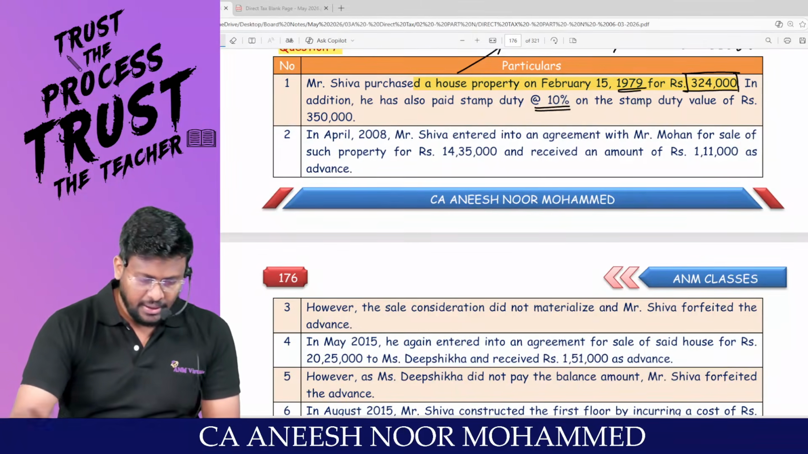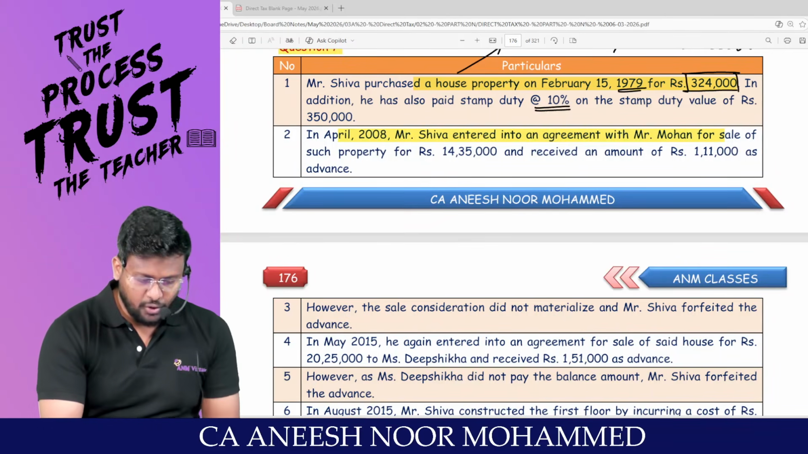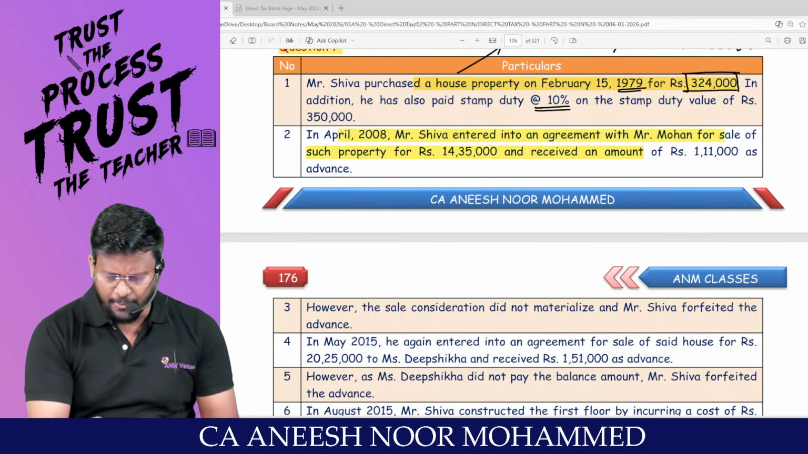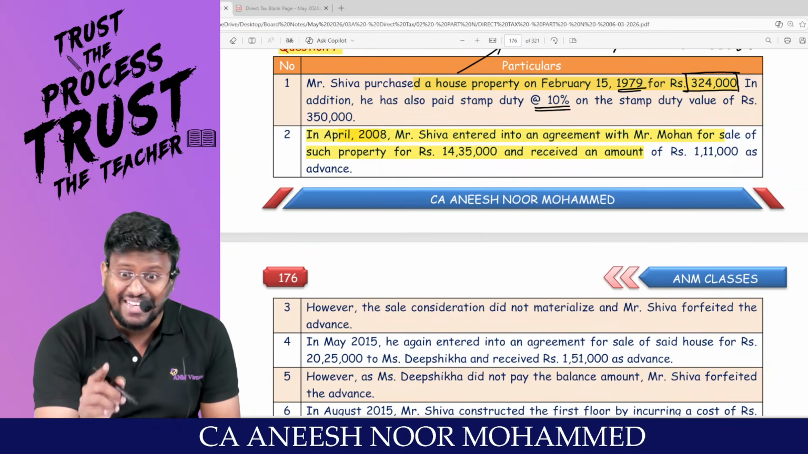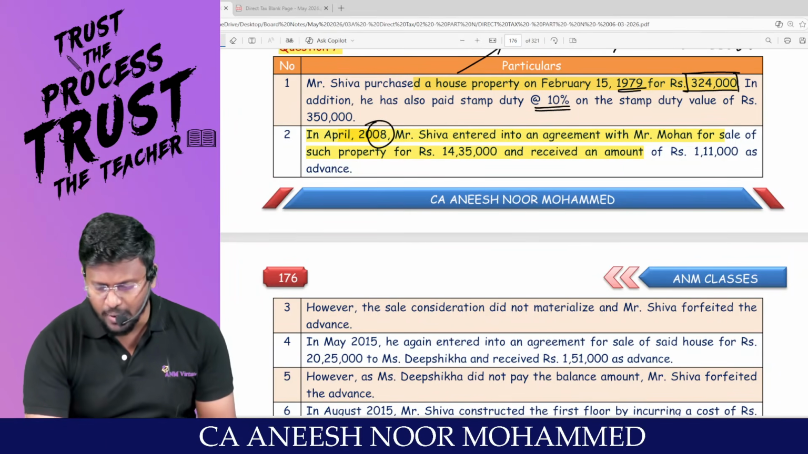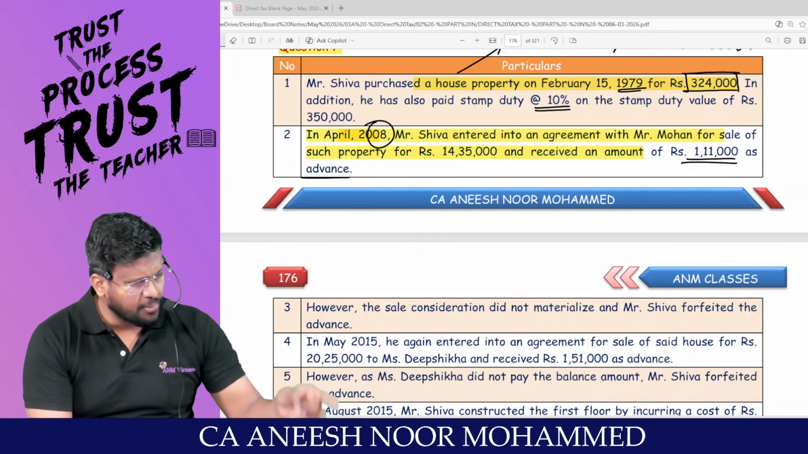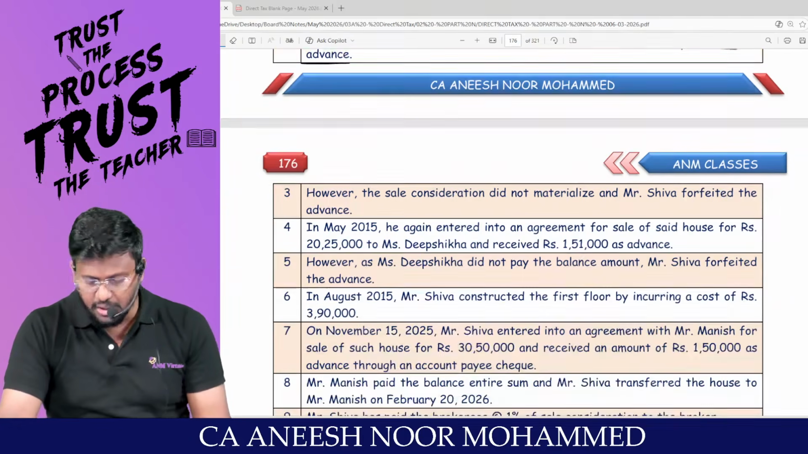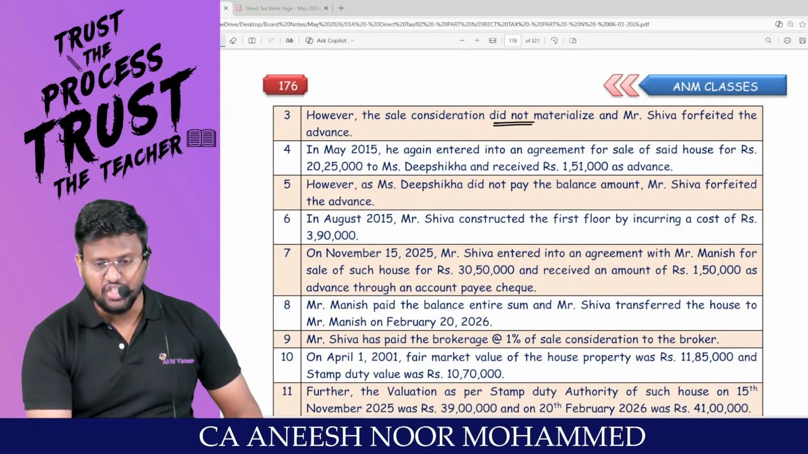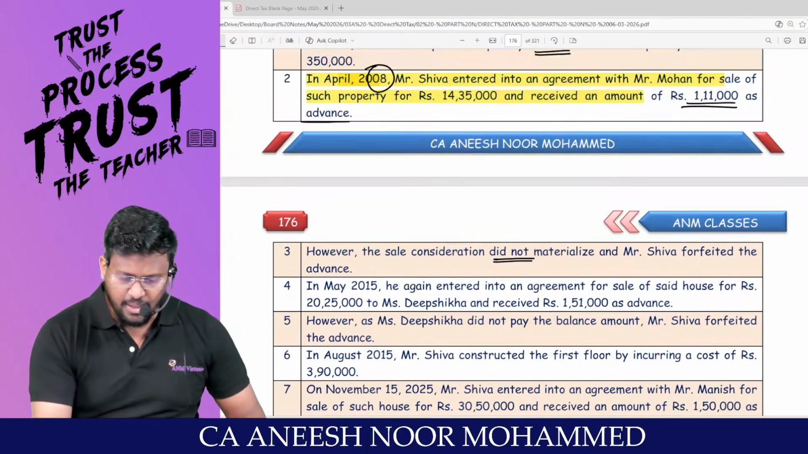Cost of acquisition. In April 2008, Mr. Shiva entered into an agreement with Mr. Mohan for sale of such property for 14,35,000. That means already, sir, entered into an agreement. When is the date of agreement? April 2008. Is April 2008 before 2014? And received an amount of 1,11,000 as advance. My dear lovable students, if any advance money has been forfeited before 2014, it has to be reduced from the cost of acquisition. However, the sale consideration did not materialize and Mr. Shiva forfeited the advance. That means in future, when you are transferring the capital asset, this amount has to be reduced.